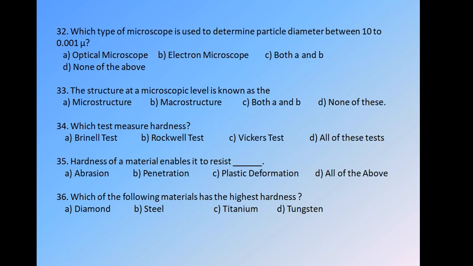And question number 36. Which of the following materials has the highest hardness? We have options: A diamond, B steel, C titanium, D tungsten. By seeing the example also you can give the answer, that is A diamond, because diamond is the hardest material. Okay, so these are some MCQs from the first chapter.